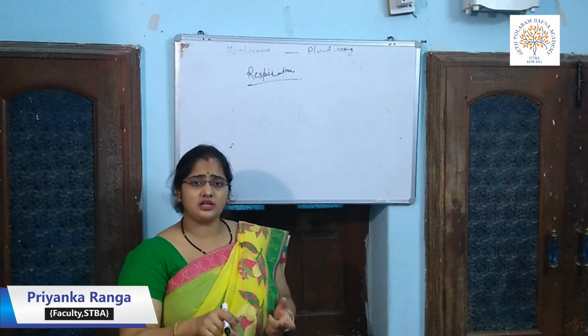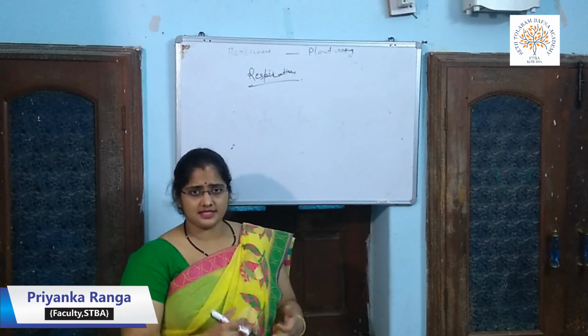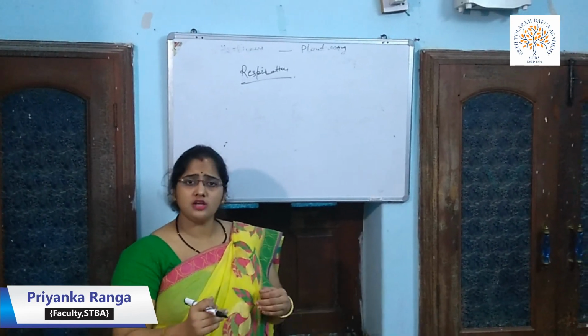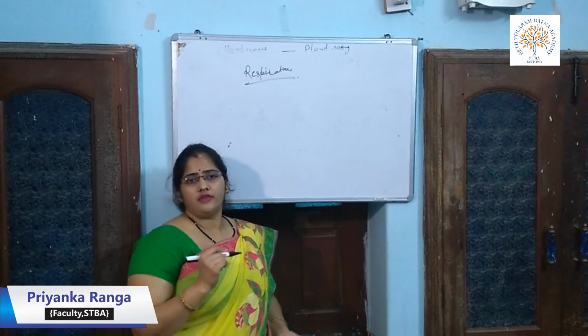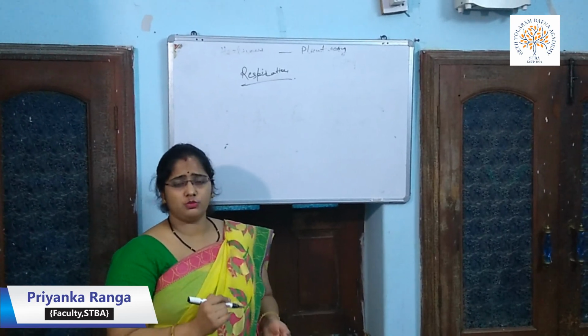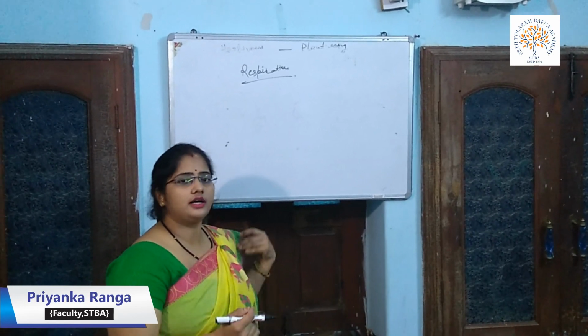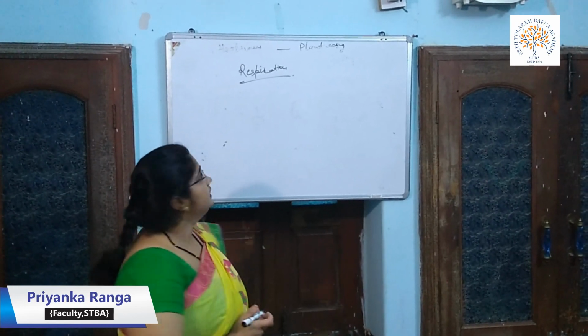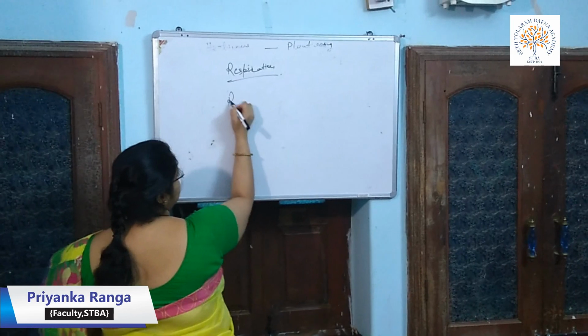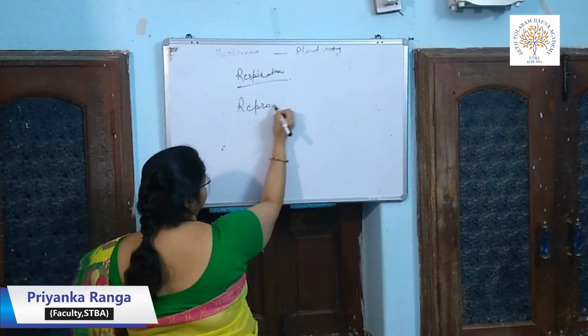So this is a kind of exchange of gases in plants and animals, because oxygen is a very useful gas present in the atmosphere which helps us for our survival and gives out the carbon dioxide in the air.